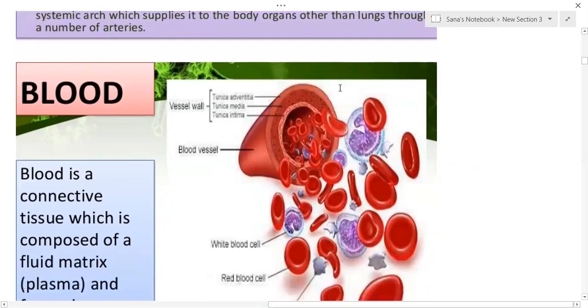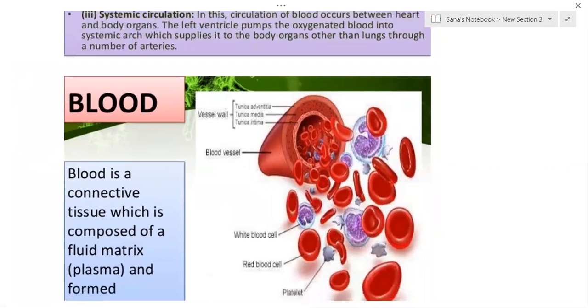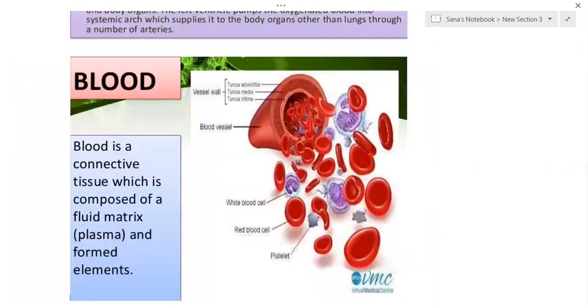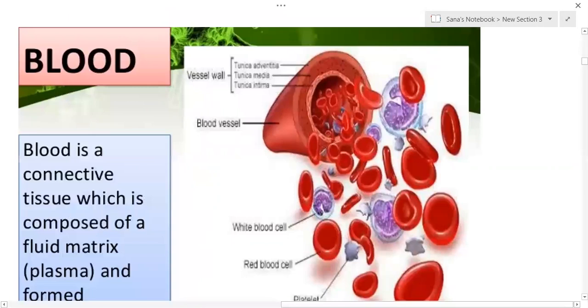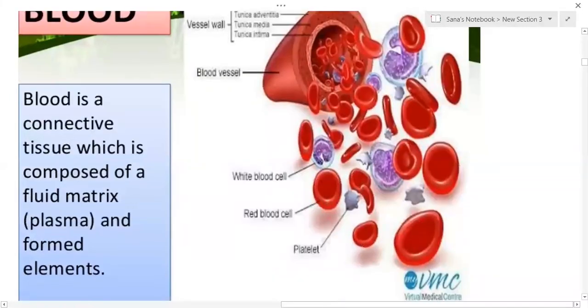For the circulatory system, the essential element is the blood. One more element is also present, so that is a fluid connective tissue, blood as well as lymph. Okay, first we will study about blood and its various components. Blood is a connective tissue which is composed of a fluid matrix, that is nothing but plasma, and formed elements.